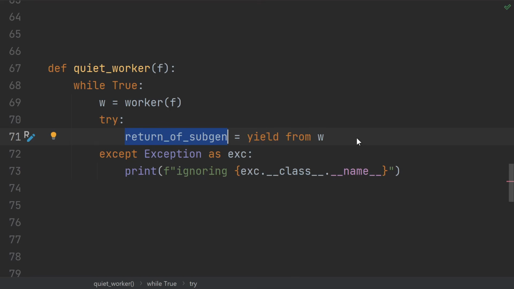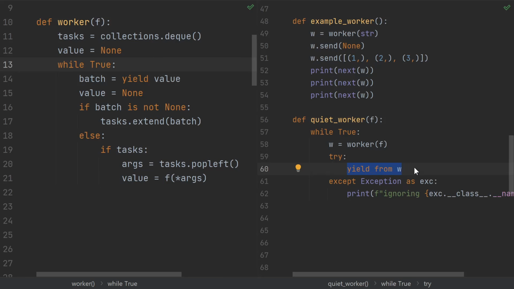Oh yeah, and just like yield from also returns something. It's the return value of the subgenerator. That thing inside the stop iteration from the beginning of the video. This is its real purpose. So there you have it. That's all I've got on generators.